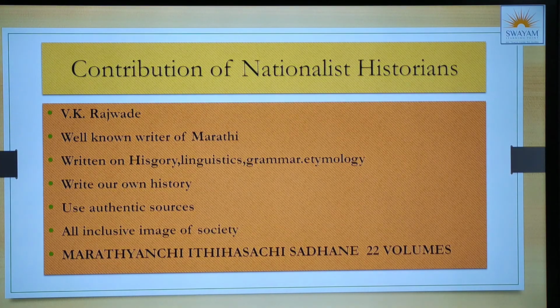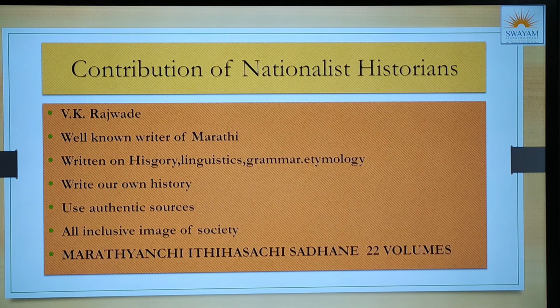Now the contribution. What is the contribution of nationalist historians? Every person tried to contribute in one or the other form. V.K. Rajwade is a well-known writer of Marathi. He has written on a variety of subjects, right from history, linguistics, grammar, etymology. He also stated that we should write our own history. Example, I cannot write about what is happening in your house. अगर तुम्हें तुम्हारे घर के बारे में कोई history लिखनी है, you will have to write yourself, right? That is what he said.